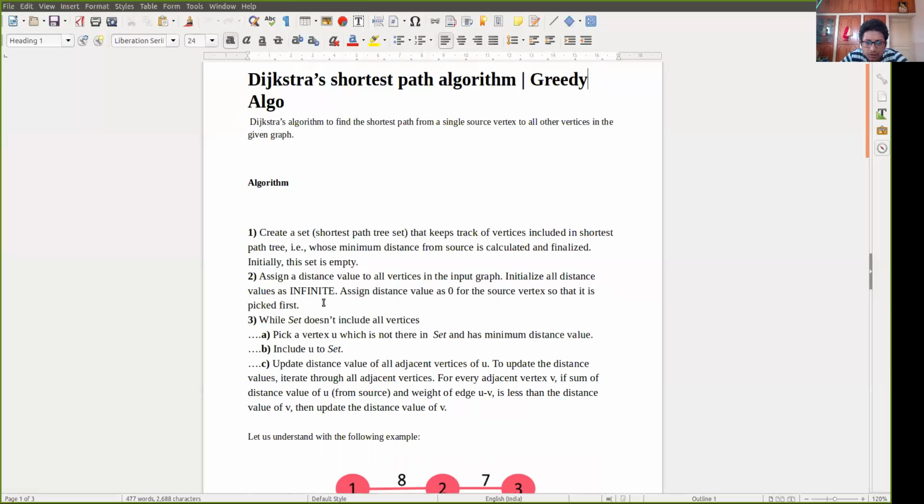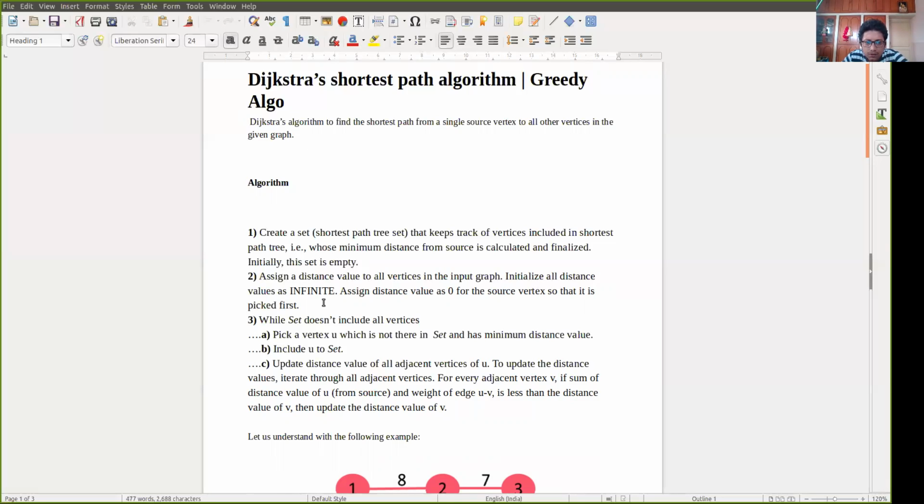After that, assign a distance value to all vertices in the input graph. Initially all these distance values will be infinity. Apart from the root node, whose value will be 0, all other vertices will have distance designated as infinity, because we have not visited the graph yet. We are going to visit it.